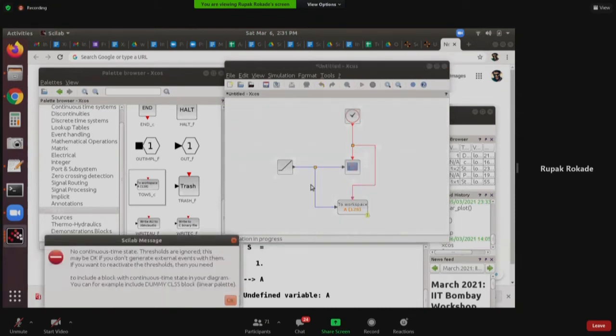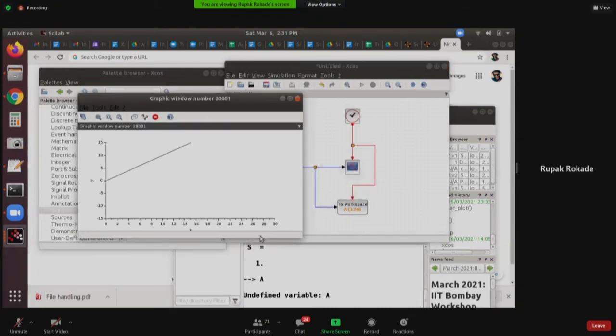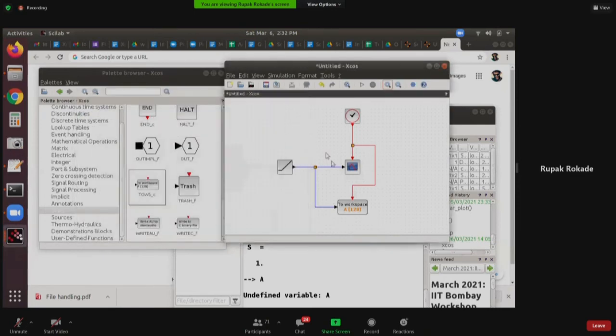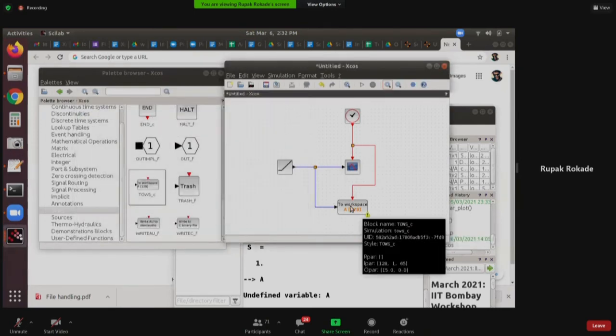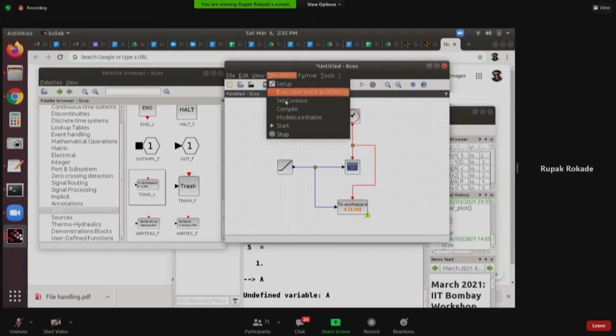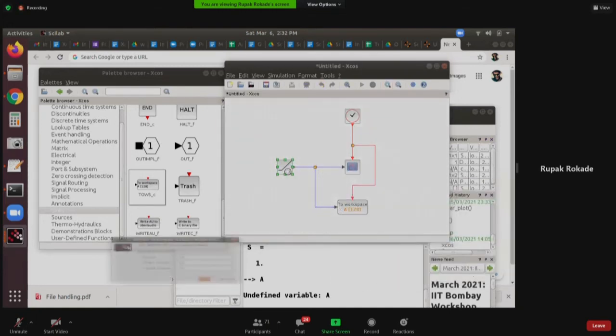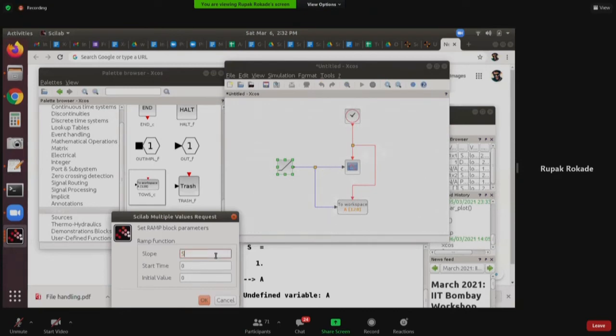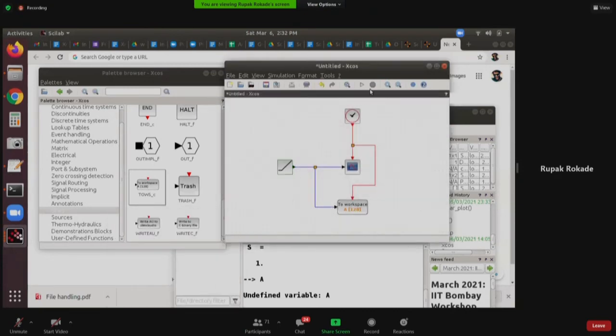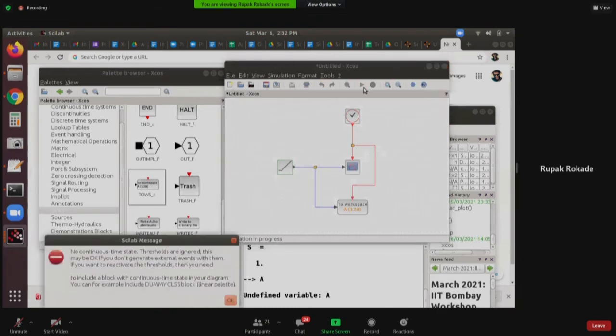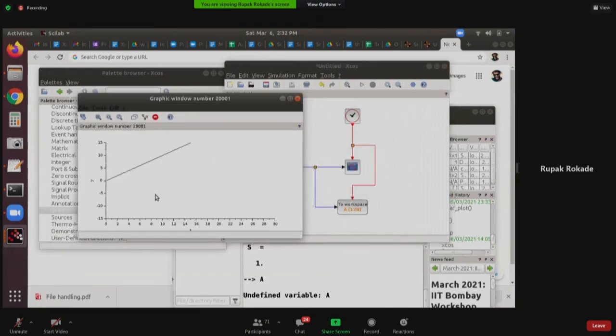I execute it. It complains. What does it complain? Protected variable name. Yes, A was used there earlier. So what I have to do is maybe remove this, and I will use S. Now I'll start and generate the data.